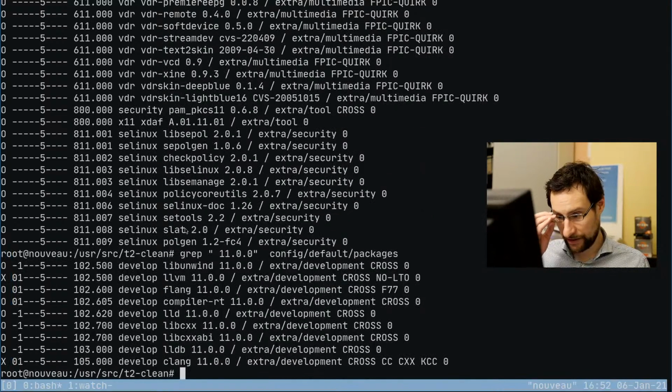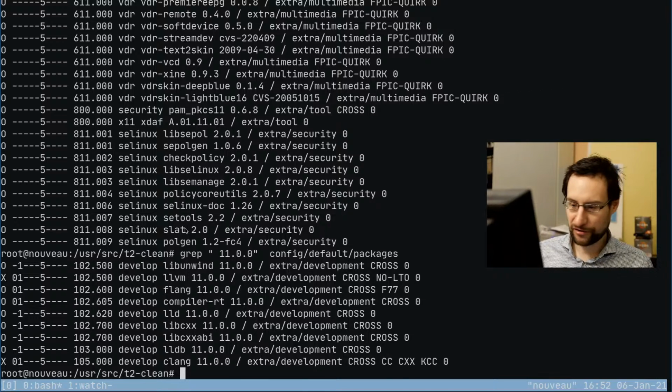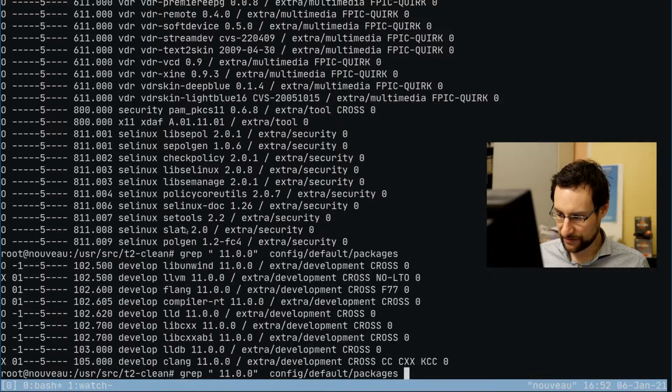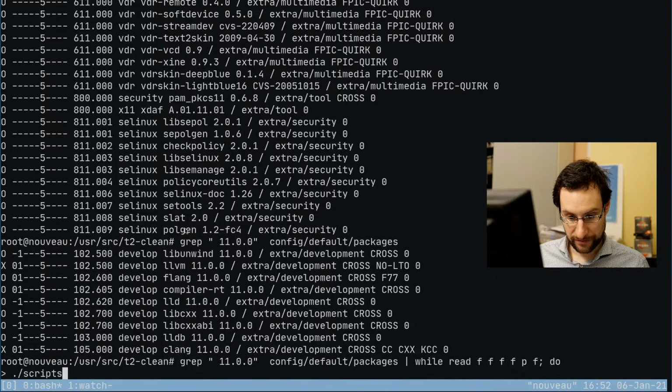I grab this because I don't want to manually copy and paste. That certainly is faster. So while read some stuff, more stuff, even more stuff, package, and the rest do updates. That would be package to 11.0.1.